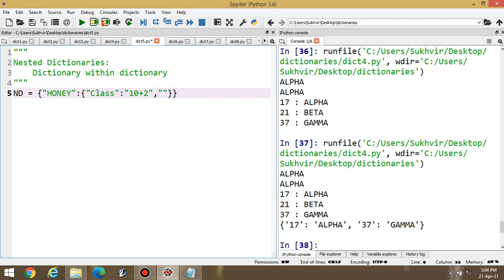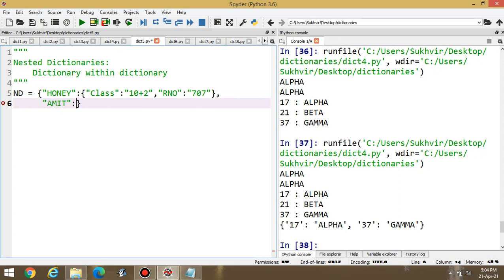Let the roll number be, roll number, then colon, the roll number is 707. Okay, this one is the first content, and after that, let the second person be Amit.